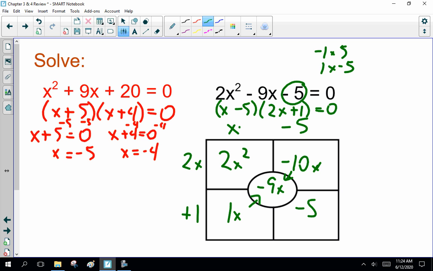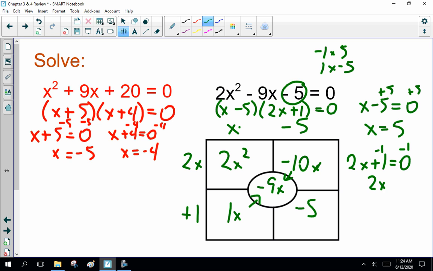Now in that instance, and I'm running out of space, so I'll cram it in on the side. X minus 5 equals 0. Add 5 to both sides. X equals 5. Or 2x plus 1 equals 0. Subtract 1 from both sides. 2x equals minus 1. How do I get rid of times 2? Divide both sides by 2. X is minus 1/2. Those are my two solutions. Okay?